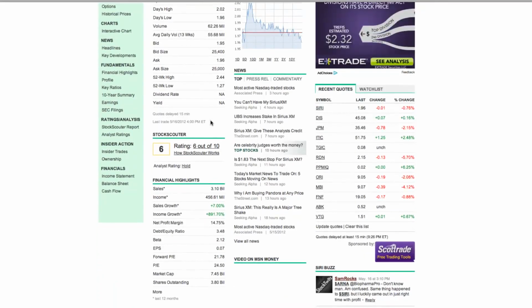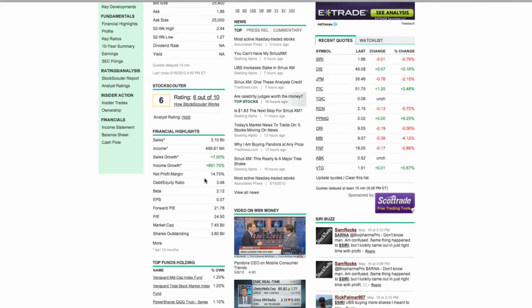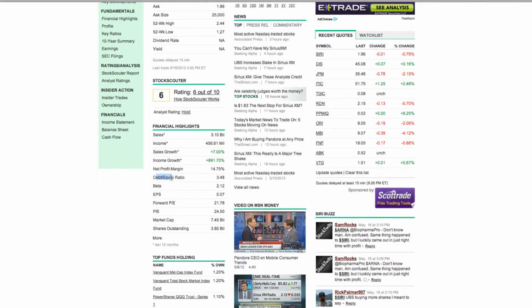Okay, so we just scroll down like we did for Disney, and we get down to the debt to equity ratio, which you can see is right here. And the debt to equity ratio for Sirius XM radio is 3.48. Now that number is extremely high.